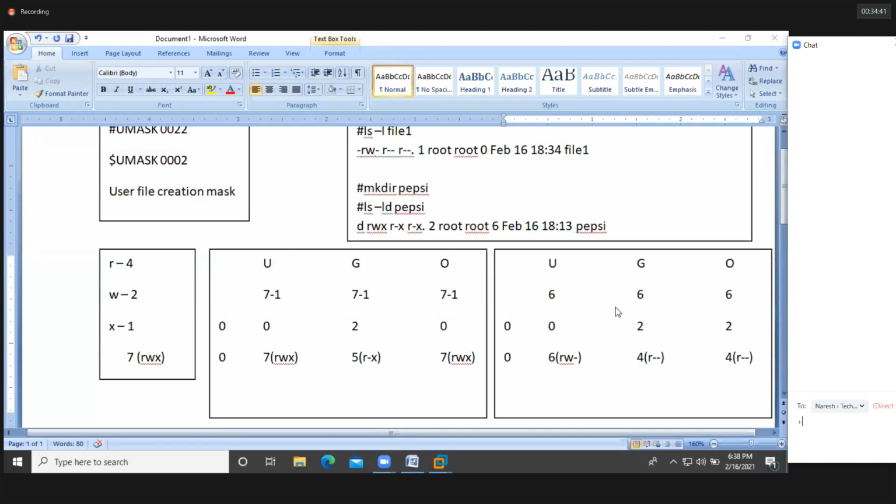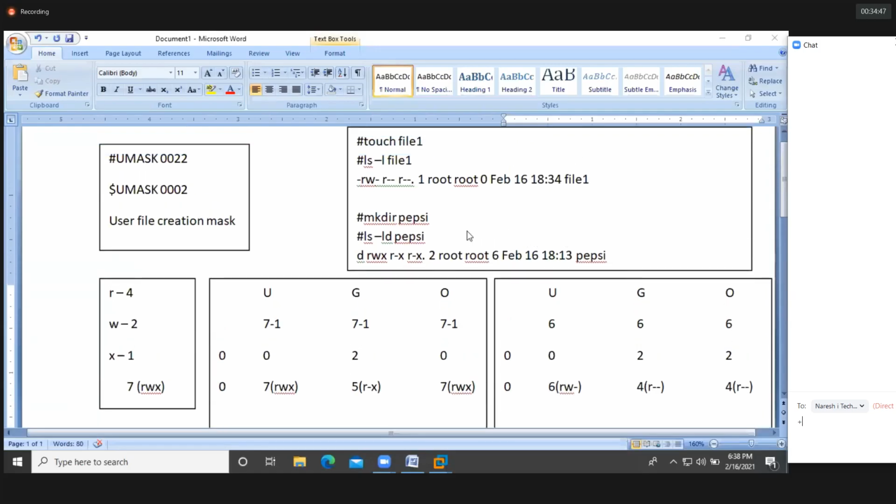While you are creating files and directories, this calculation will happen. So how are you getting the default permission? We are getting the default permission with the help of the UMask value. If the interviewer asks you questions like this, how are you getting the default permissions, then with the help of the UMask value, we are getting the default permission for files and directories. Simple. We have the UMask value. So with the help of this default UMask value, we are getting the default permission for files as well as directories.